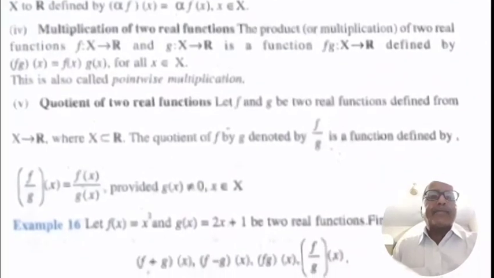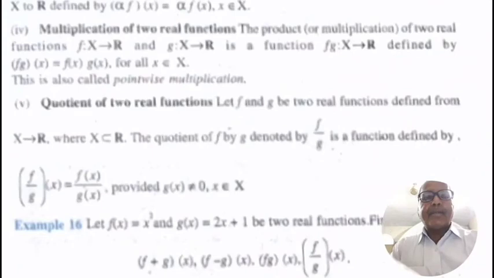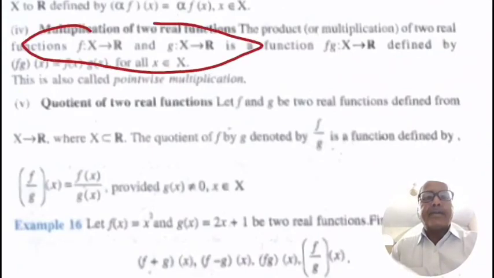Multiplication of two real functions. The product or multiplication of two real functions f: X to R and g: X to R is a function fg: X to R defined by (fg)(x) = f(x)g(x) for all x belongs to X. This is also called pointwise multiplication.